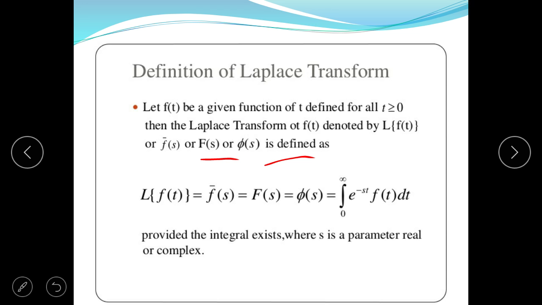It is written as the integration from 0 to infinity of e to the power minus st times f(t) dt. Now we integrate and find the frequency domain response F bar s, that is the Laplace transform of f(t), provided the integral exists, where s is a parameter, real or complex.